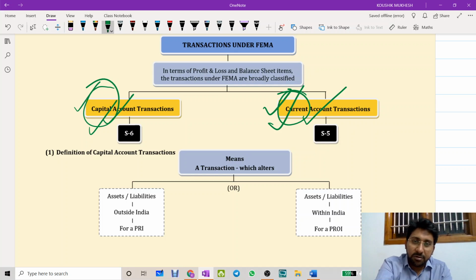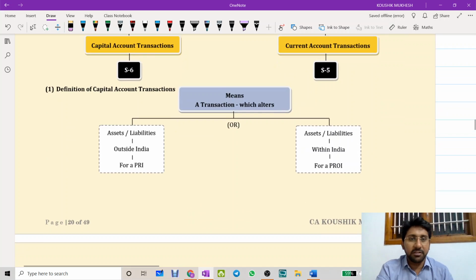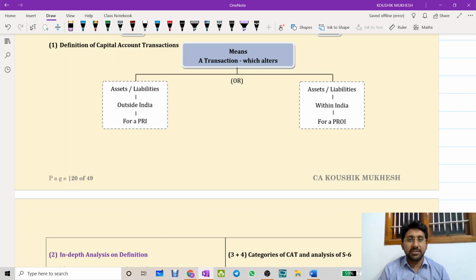So let us try to understand in depth what a capital account transaction is all about, starting with its definition.